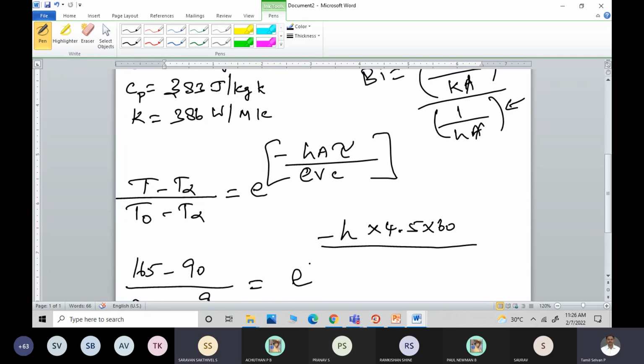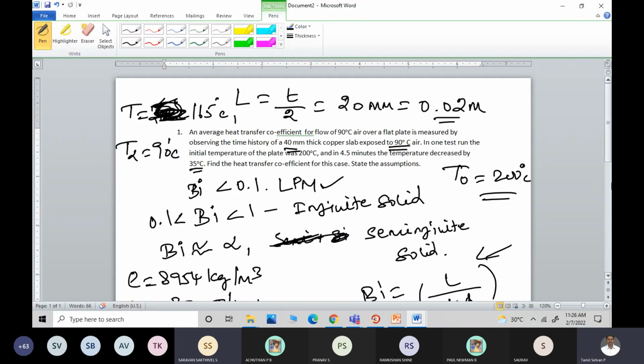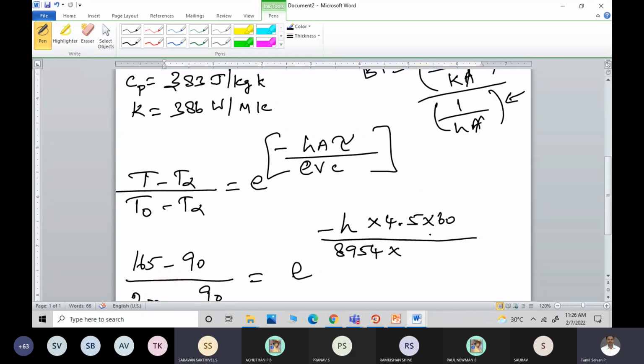Substitute and get me the result. And volume by area is L, 0.02. So 1 by 0.02. And what is the Cp? 383. What is the convective heat transfer coefficient?